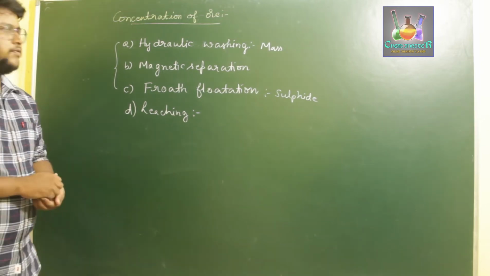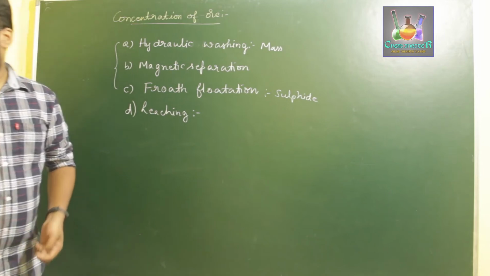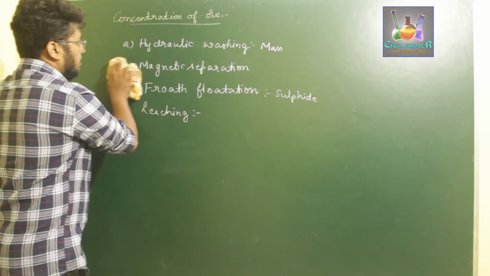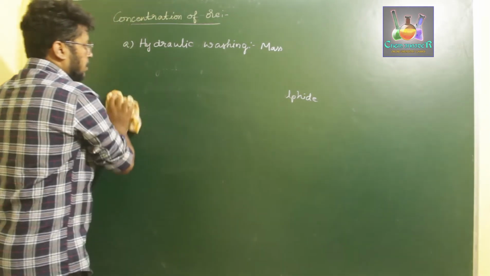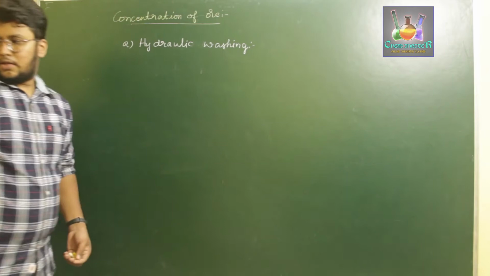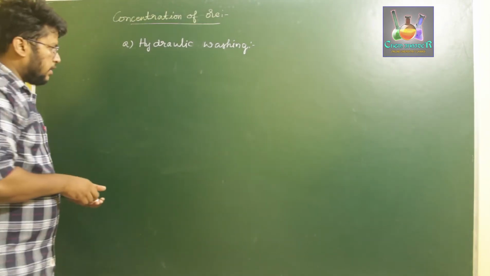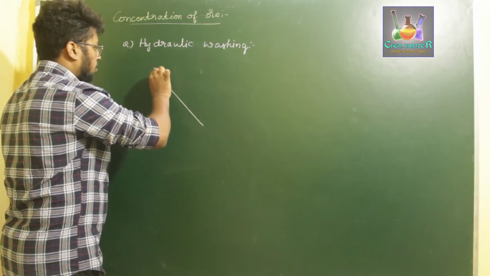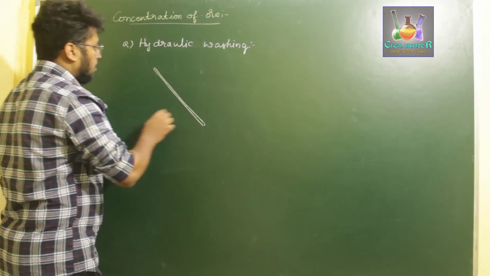Now first we'll start discussing hydraulic washing. This process involves the use of a slant aligned slab. We take a slantly arranged metal or non-metal slab, anything you can take.